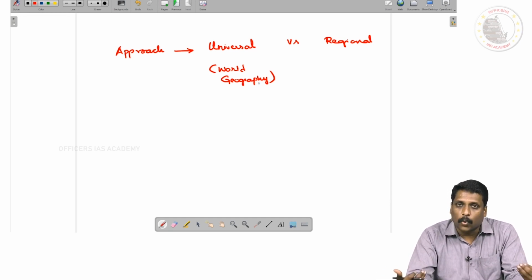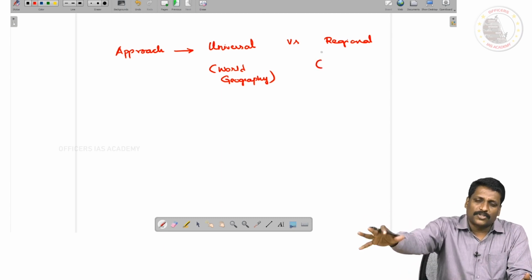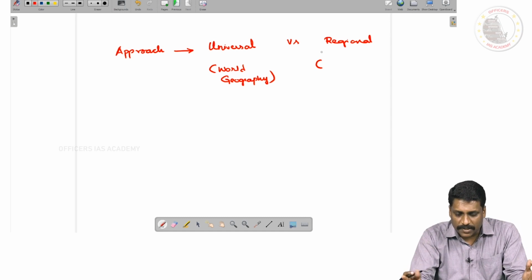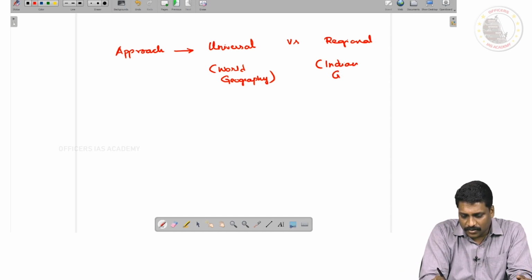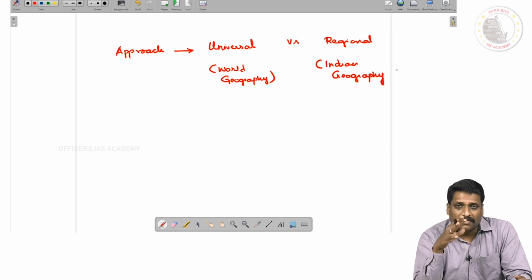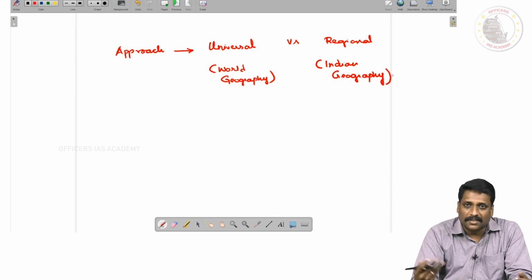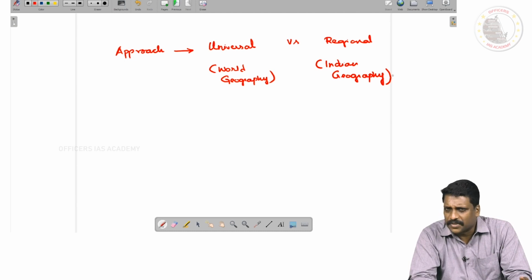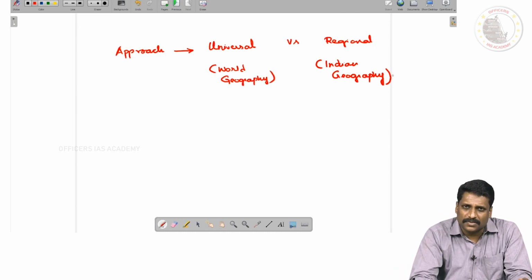But when preparing geography in a country called India, the most predominant, primary region we'll be focusing on is our own country. Whatever geography we study that is India specific, you call it Indian geography. So the approaches we have in geography are two: the universal approach and the regional approach. The only thing is that I should go for a combination. How many different combinations are there?